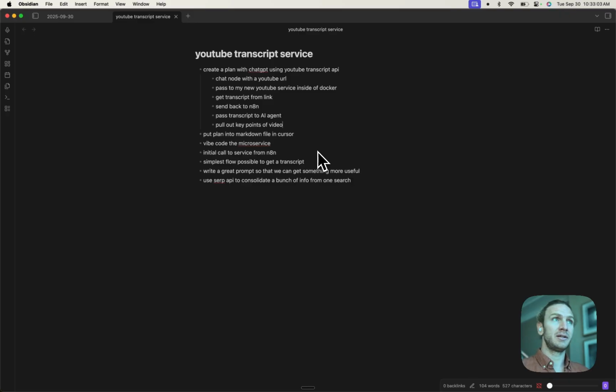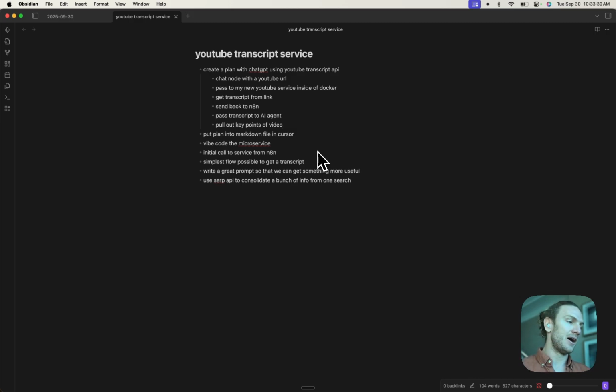After I get this working, not sure how far I get or how long this will take, but if I can get this working pretty easily, I'm going to update this workflow so that I can put in a search term, like prompt engineering, and when I submit that, we'll get the first 10 videos from YouTube, get the transcript from all those 10 videos, and synthesize all the key points from all those 10 videos and then bring it back